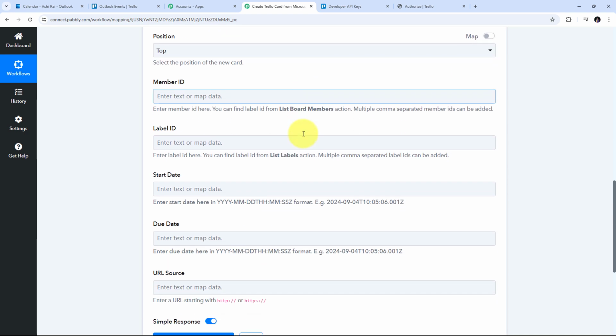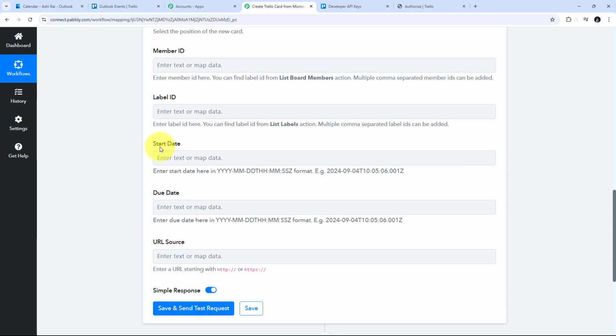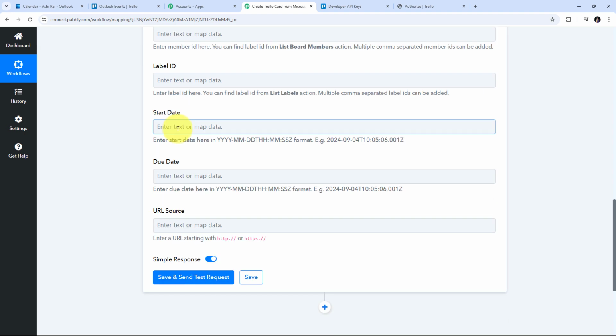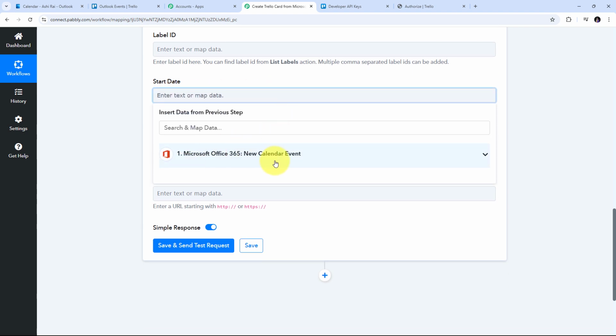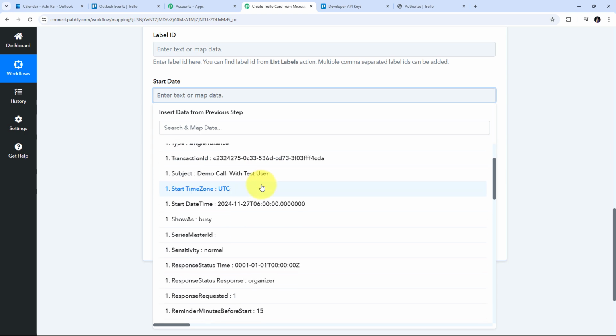Now I'm going to scroll down and I have all these other tabs, but I'm only going to add the start date and the due date here. In the start date, I'm going to use the start date and time of my meeting, and for the due date, I'm going to give that end date and time. So here I'm going to map that. I need to click here, and I will open the response of Microsoft Office 365.